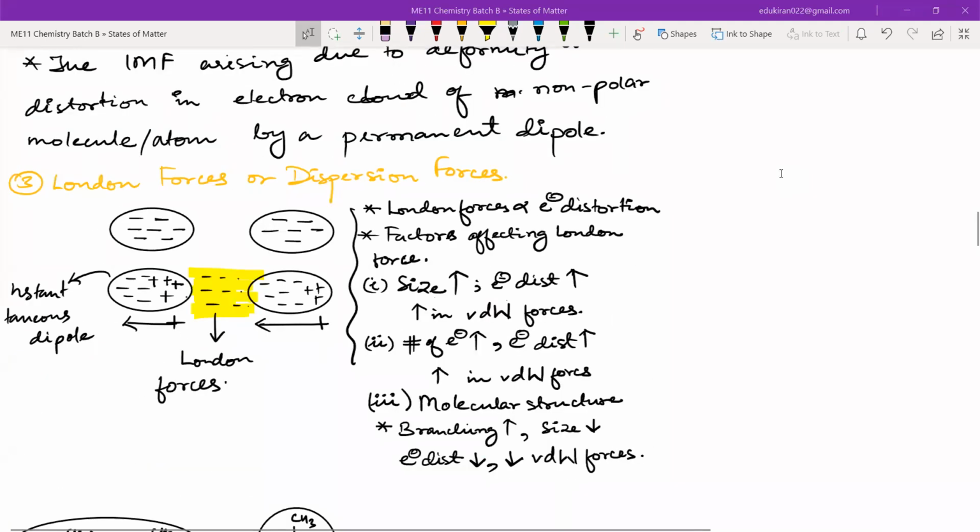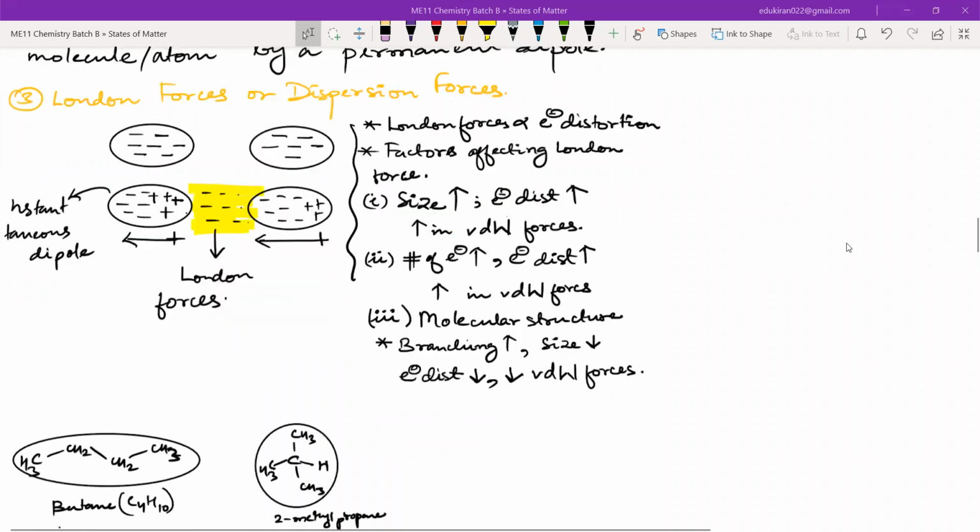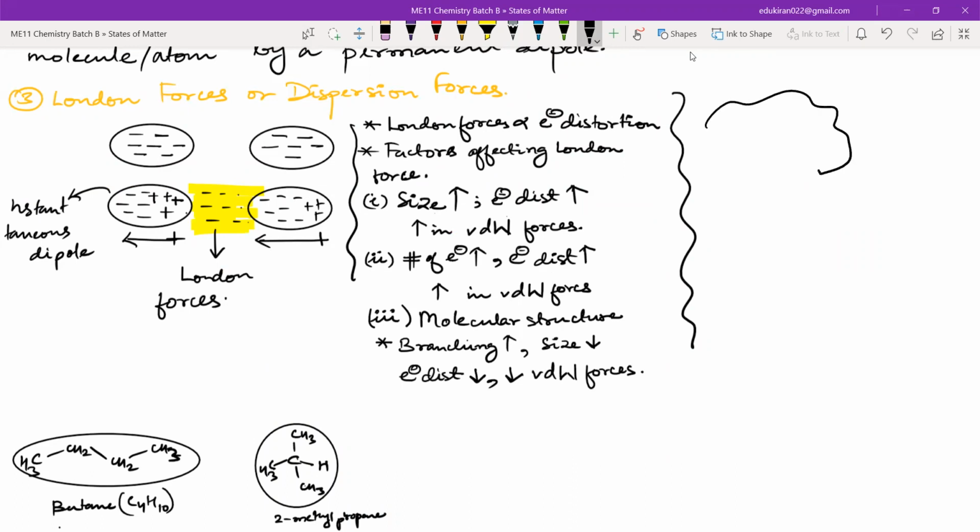And London forces? Okay. Now in London forces, what happens? Both of these are non-polar. Can you see? Yes or no? But see, let us say that these electrons, these are moving, right? It is perfectly fine if you have a nucleus here and the electrons are somewhat in this direction.